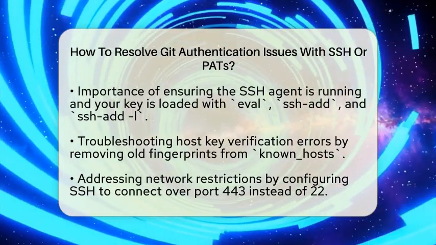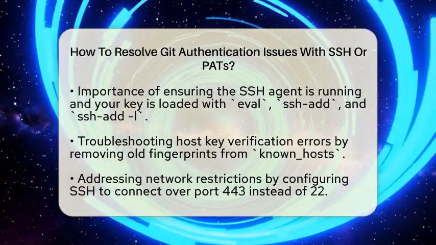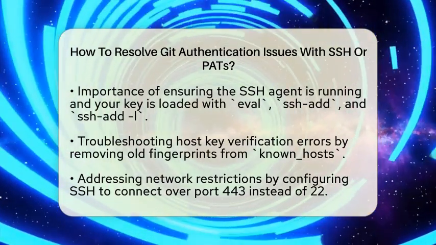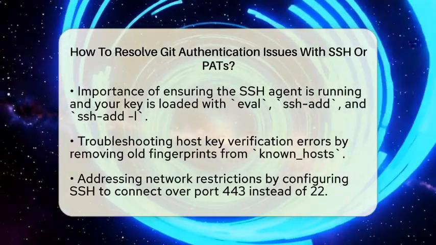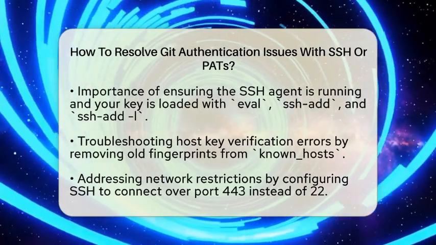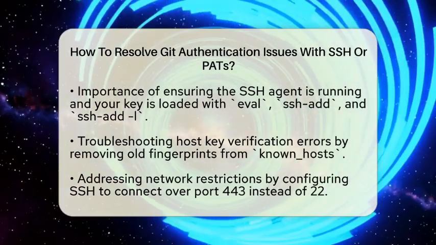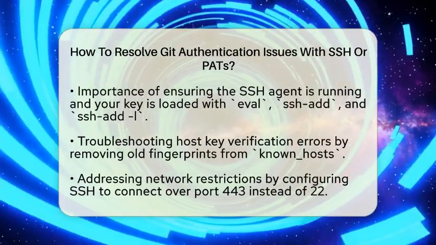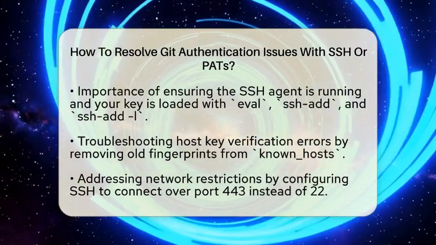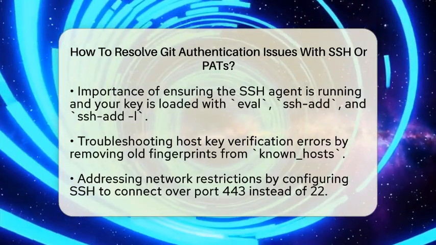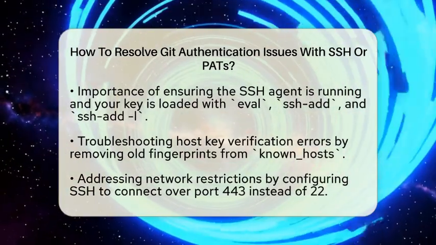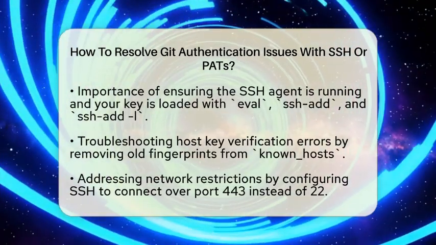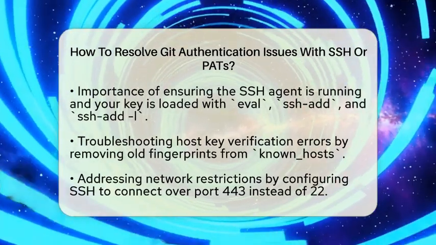Next, make sure your SSH agent is running and your key is loaded. You can start the agent with eval "$(ssh-agent -s)", and add your key with ssh-add ~/.ssh/id_ed25519. To verify if your key is loaded, run ssh-add -l. After that, test your connection by typing ssh -T git@github.com. If you see a message like, "You have successfully authenticated," you're good to go.